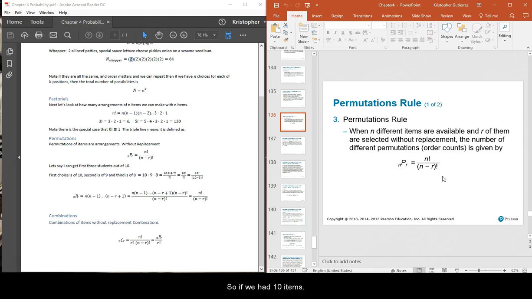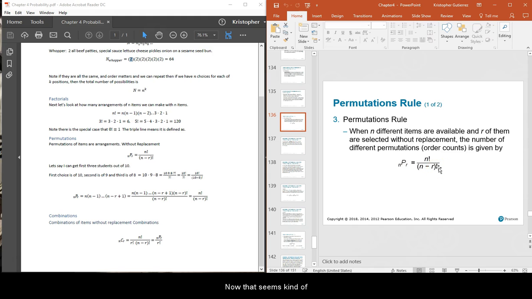So if we had 10 items, and I had a class of 10 and I wanted to pick the first 3 students for something, I don't know, to go out the door to come see me after class, anything, but the order mattered. In that case, I would have 10 factorial over 10 minus 3 factorial.